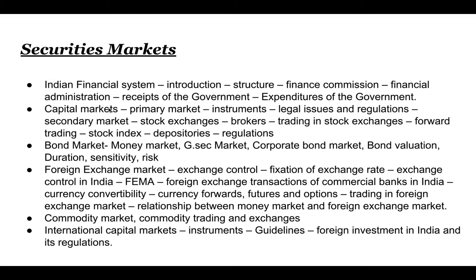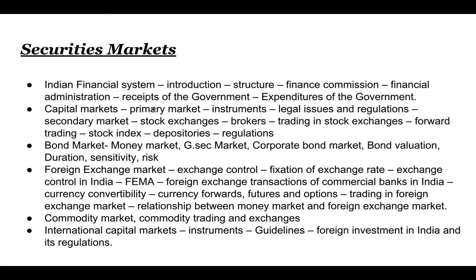Next main topic is the capital markets. Capital markets can be divided into two parts. The first one is the primary market, and the second is the secondary market. So primary market is the market in which the company first time initiates its initial public offering to the public. The company opens its initial public offering to the public, and investors invest their money in the IPO, and it is called primary market.